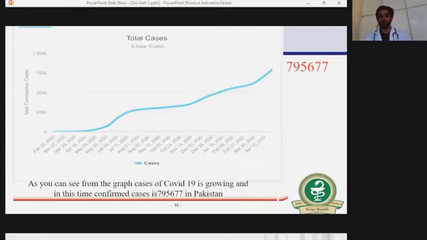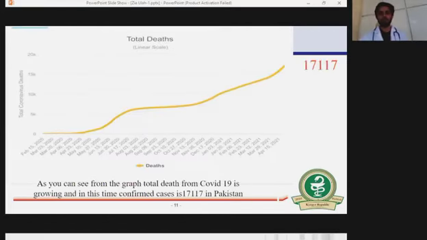This graph represents a continuously increasing order of the total cases in Pakistan. As we can see from the graph data, COVID-19 is growing, and the confirmed cases are 7,95,677 in Pakistan, and the graph is continuously growing in ascending order. This graph represents the total cases and total deaths in Pakistan. We have 17,117 deaths up to April 15, 2021.